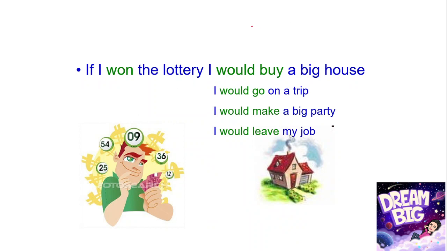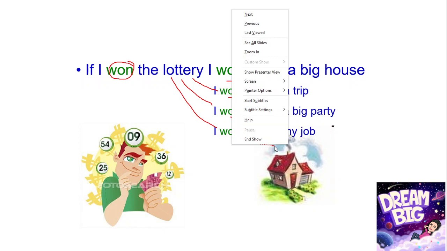If I won the lottery, that is simple past, I would buy a big house. It's just like he's dreaming. If I won the lottery, I would go on a trip. If I won the lottery, I would make a big party. If I won the lottery, I would leave my job. So the structure has been followed, using the simple past tense and then would and the base form: would go, would make, would leave.